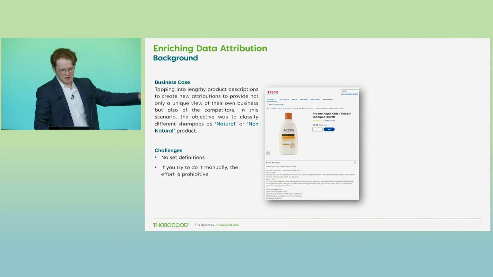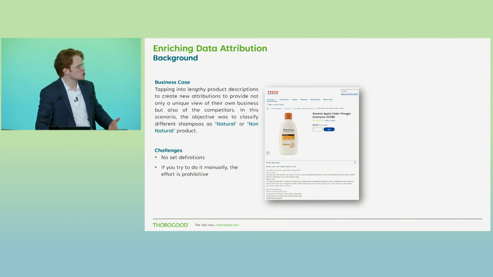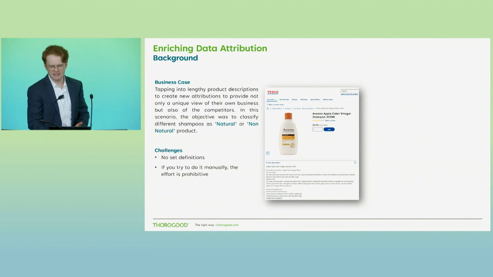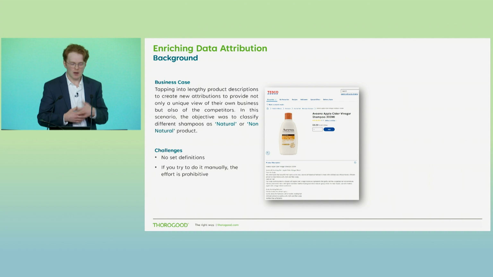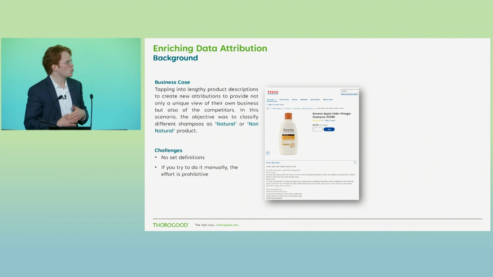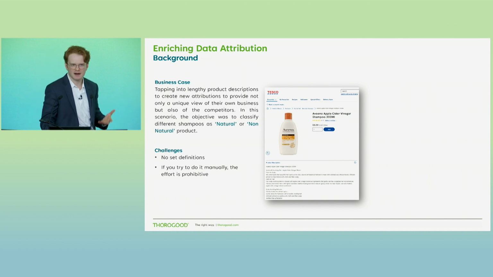So again, here we can see a product listing on the Tesco website. Again, as a consumer goods manufacturer, I may have a hypothesis that I want to test, right? And there are certain segments that are driving growth, and I may be unable to quantify it from the available data that I have within my master data, right, in my product dimension. And one of those segments that I may have a hypothesis on would be the natural or the non-naturals one. So I can expect that from a product description I should be able to determine how to classify these particular descriptions to help drive this analysis.